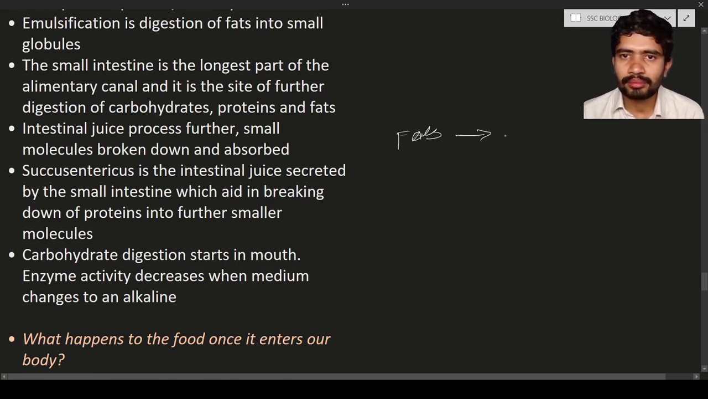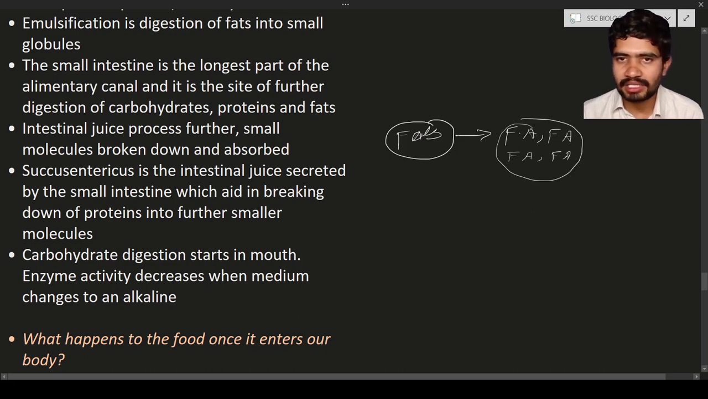The fats are being broken down into fatty acids. Such kind of breakdown of a fat into fatty acids is known as emulsification. So the fat is complex and fatty acids are simple substances. So this is complex and this is simple. The breakdown of fats into fatty acids is known as emulsification.